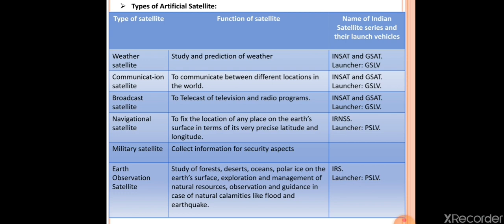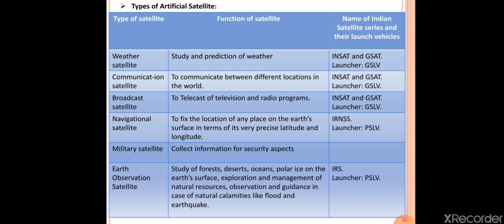The fourth type of satellite is navigational satellite. The function of navigational satellite is to fix the location of any place on the Earth's surface in terms of its precise latitude and longitude. So the different locations on the Earth's surface can be properly obtained in terms of latitude as well as longitude with the help of navigational satellite. The artificial satellite used for the navigational satellites is IRNSS, and the launcher used for this purpose is PSLV.